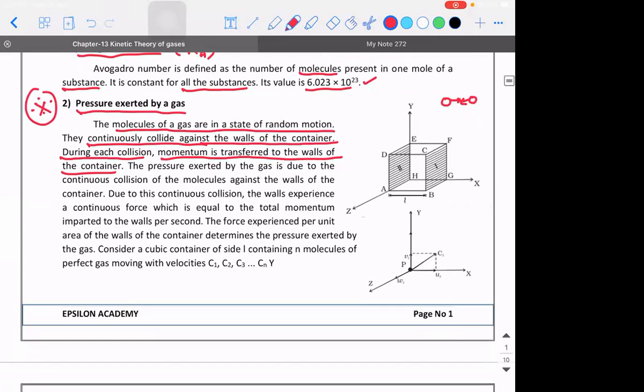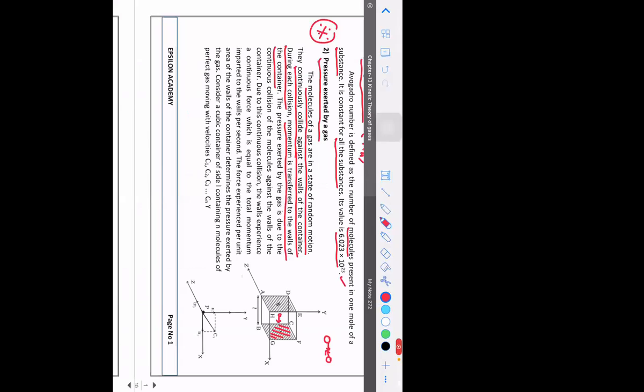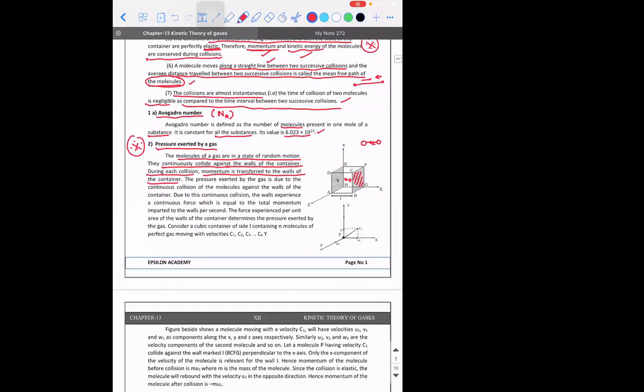You are able to see a wall here. If the container is assumed to be cubical in shape, when a molecule goes and hits the surface, it experiences a collision. What kind of collision is it experiencing? Elastic, sir. Elastic.